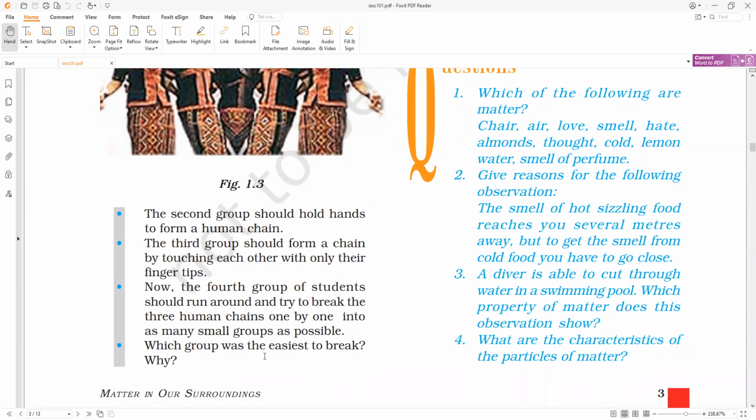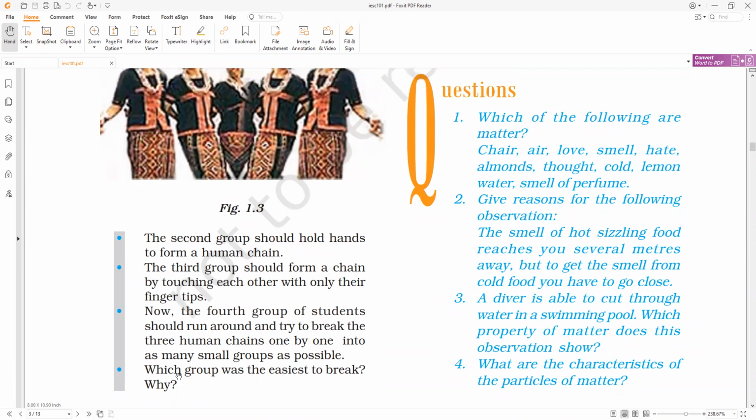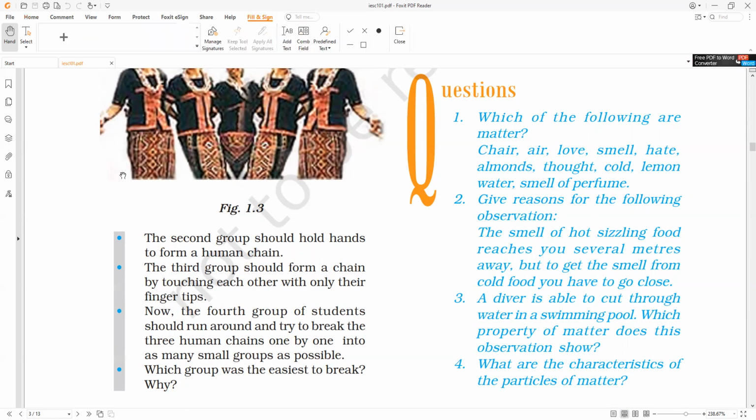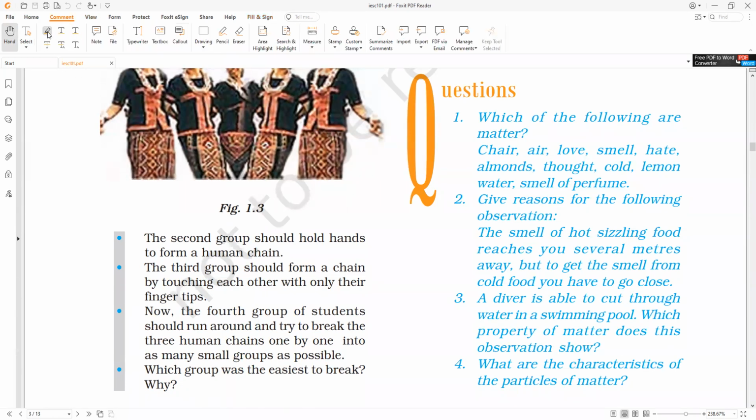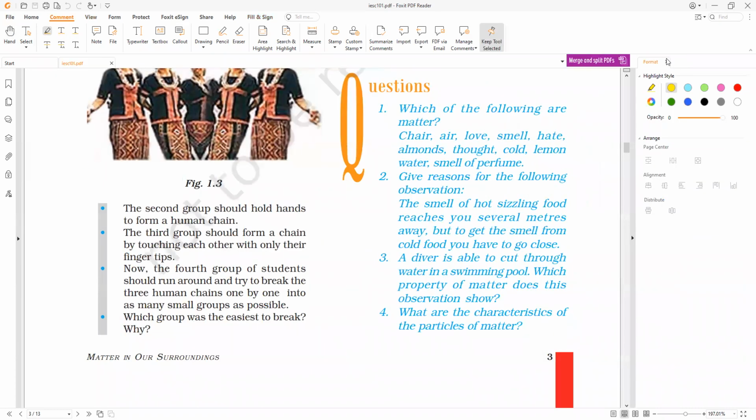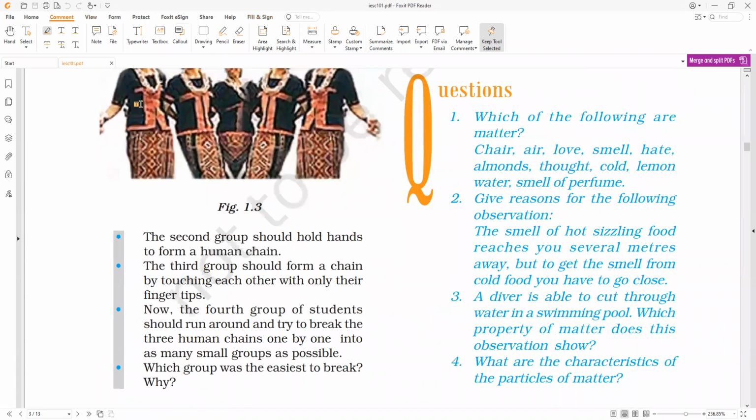Now, which group was the easiest to break and why? Anybody can tell me. The third group, we can easily break. Third group, what are they doing? Only touching with the fingers. They are touching the fingers. So if they are only touching fingers, you can see it is very easy to break them. And the second group, they are forming a human chain.